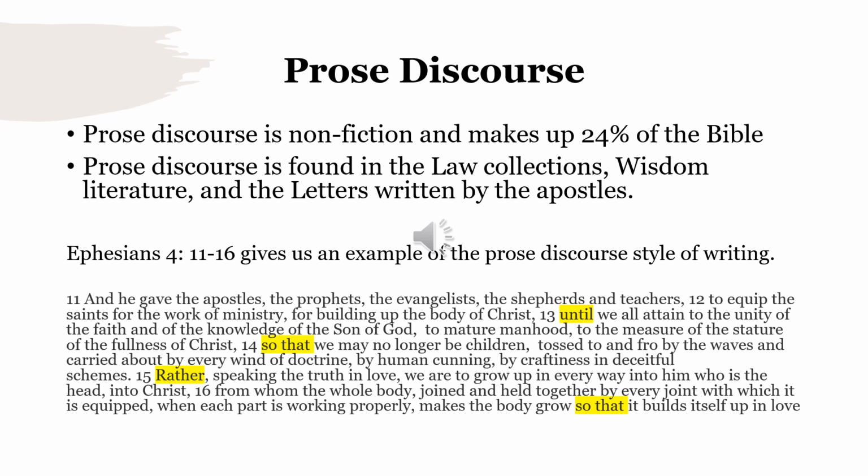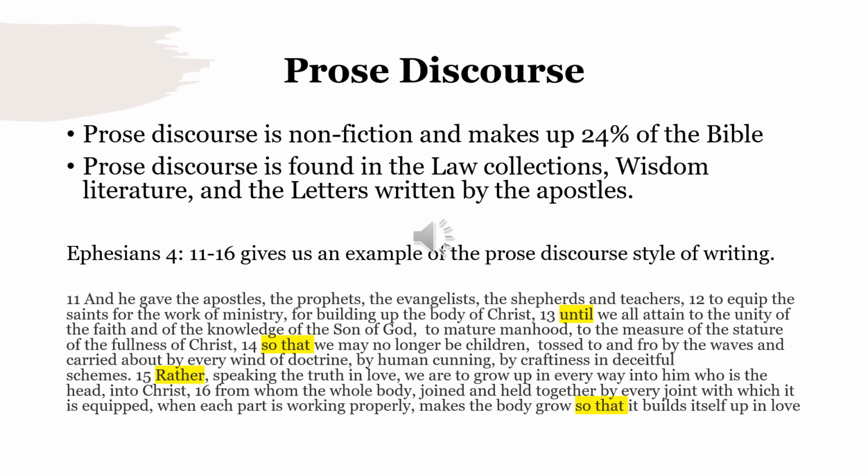Writers who use prose discourse style will present an argument to their readers, hoping that their response will be a change in behavior and the way they think. Prose discourse often uses words like therefore, if, then, until, so that, rather, as a result, and because, to emphasize an action, purpose, or consequence that will urge the reader to act. These key words introduce dependent clauses that would have very little meaning or context by themselves.